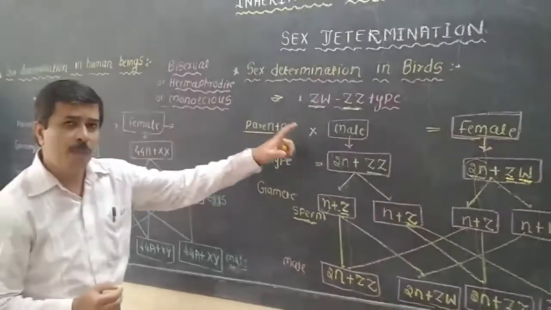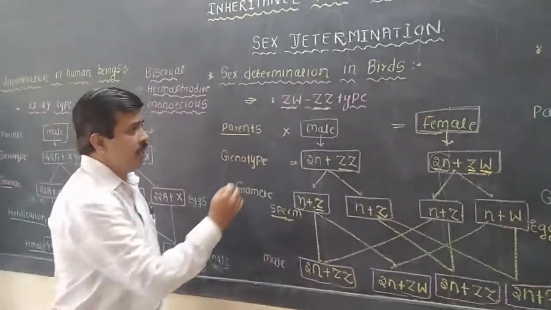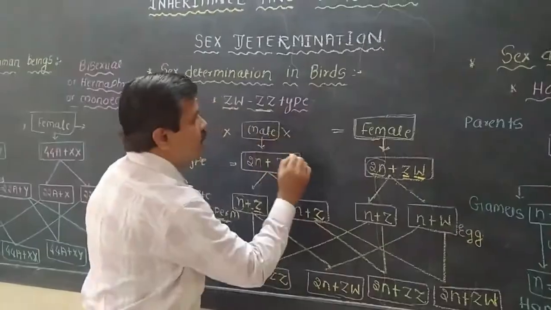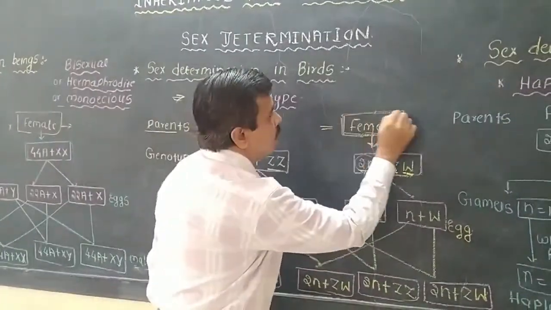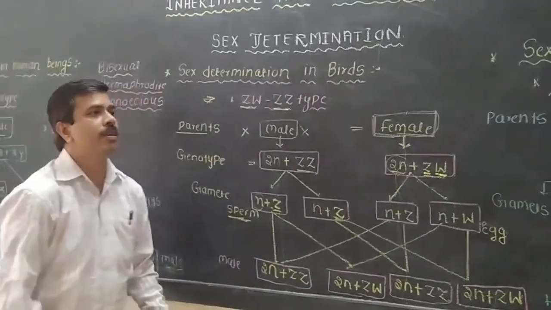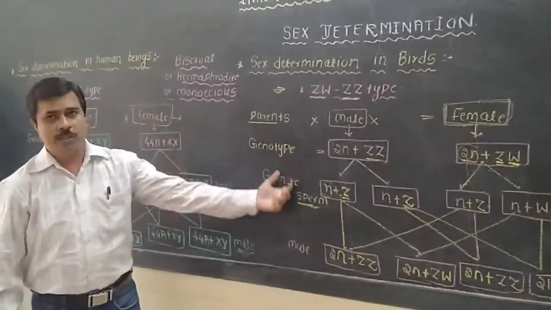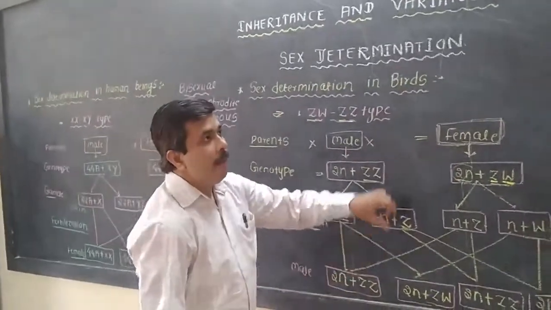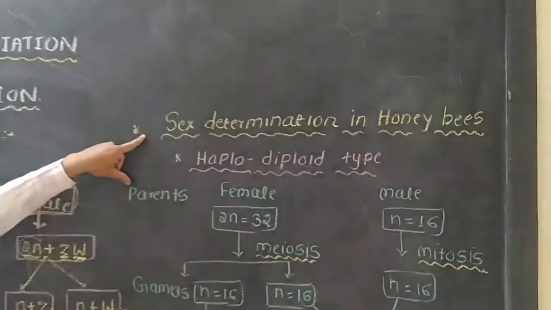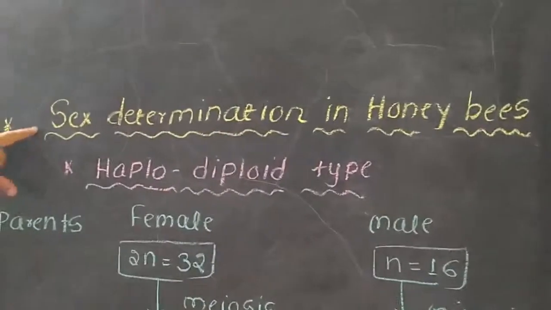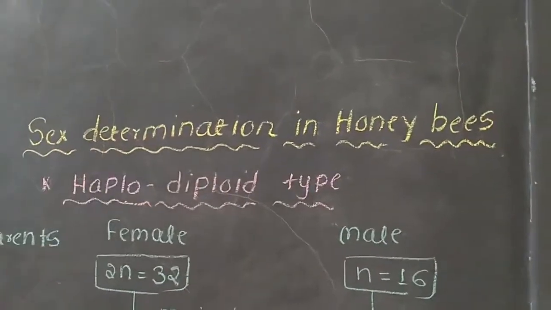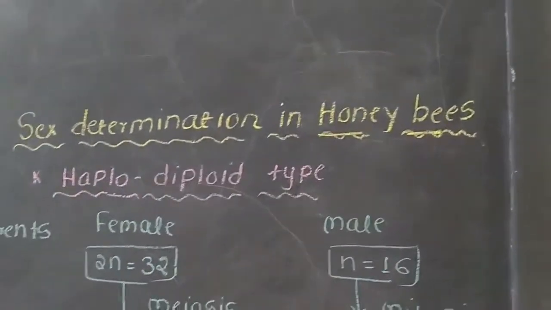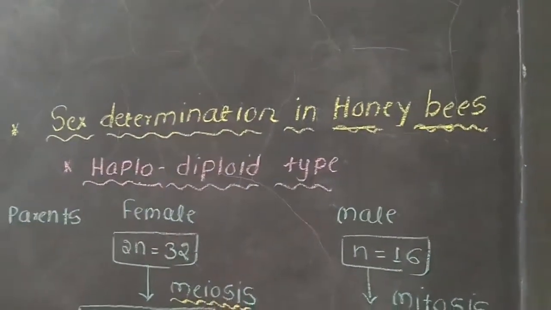In case of the birds, opposite of human beings, the male is not responsible; the female will be responsible for the determination of the sex of the young ones. Now the third mechanism, that is sex determination in honeybees. We know about honeybees, so how will the sex be determined in honeybees?